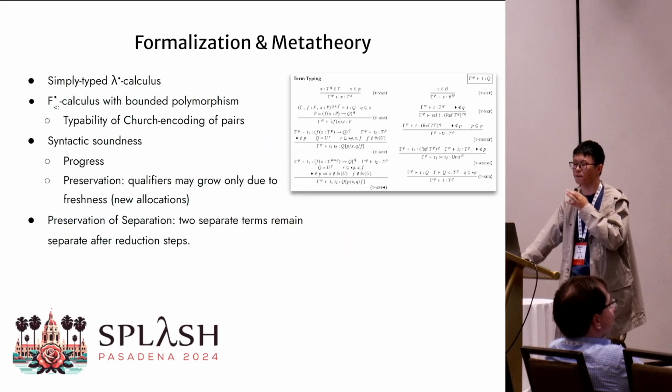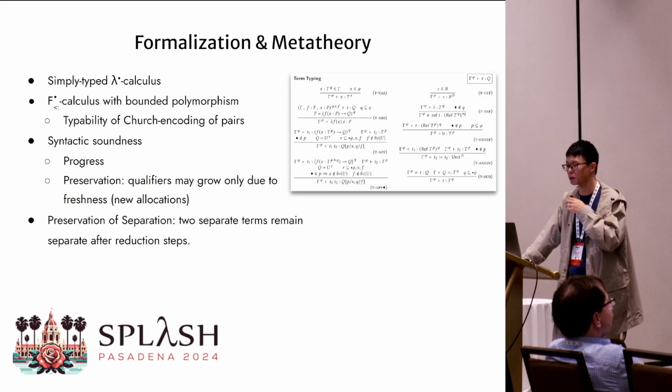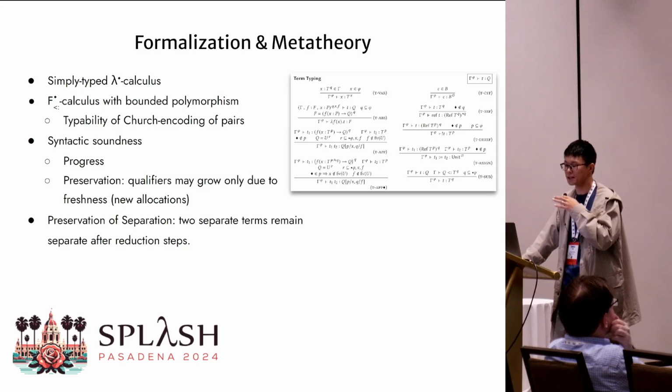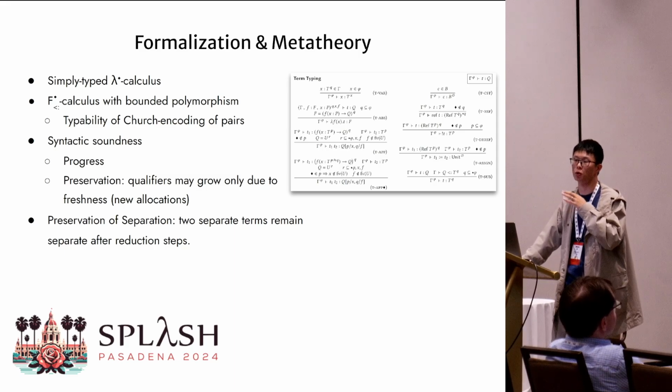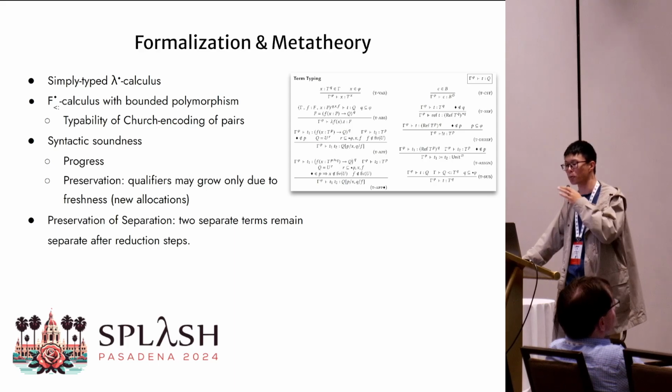So we have formalized our system with a simply typed version and also a version with F-sub style bounded quantification. We have also shown the typability of Church encoding of pairs in our F-diamond subsystem. We have proven the syntactic soundness of our system using progress and preservation, and our preservation additionally shows that the qualifiers may only grow because of new allocations.